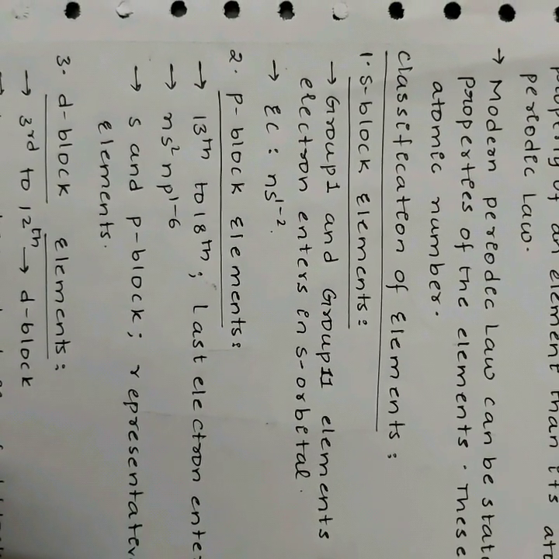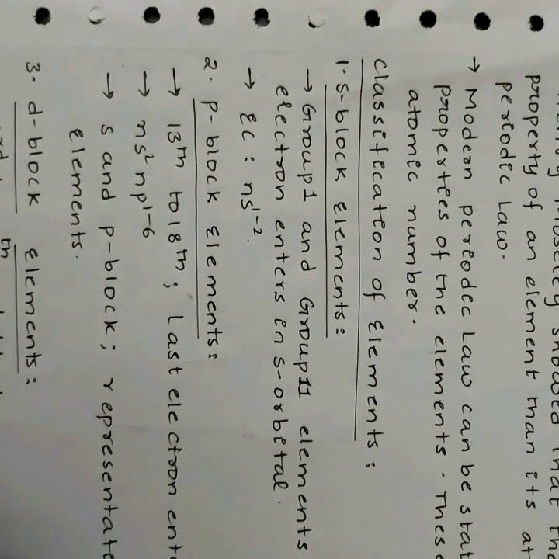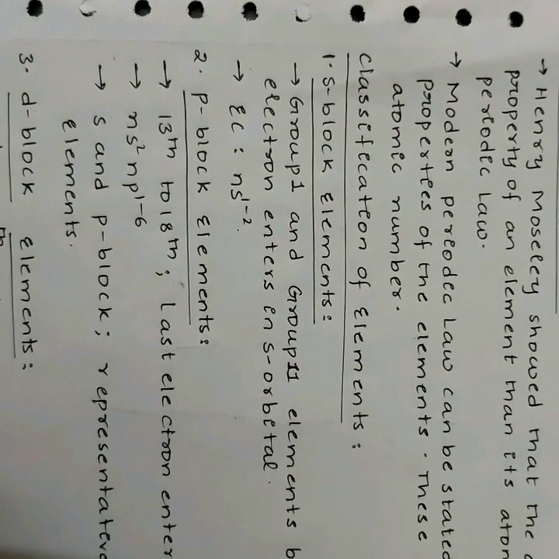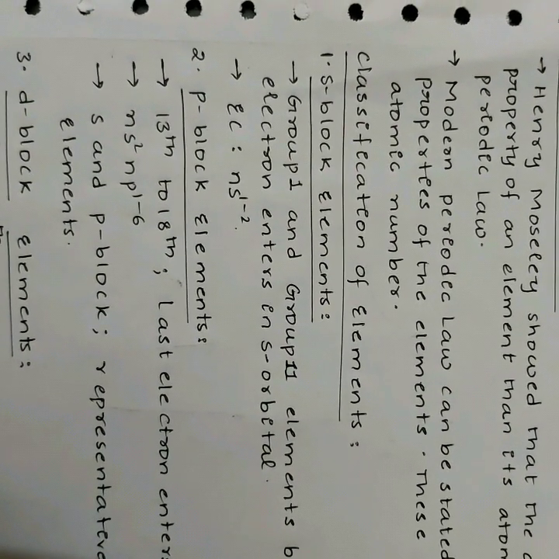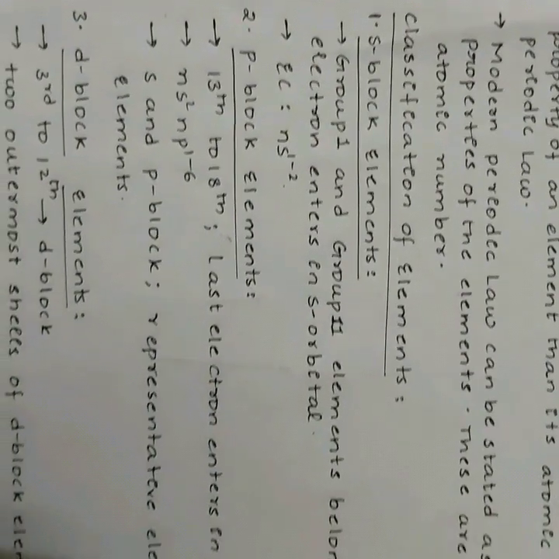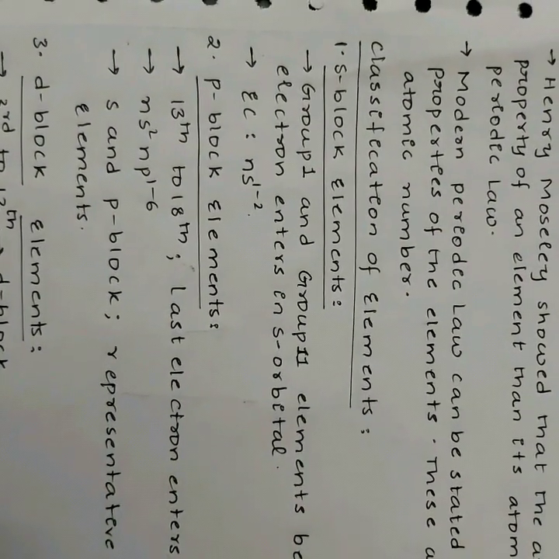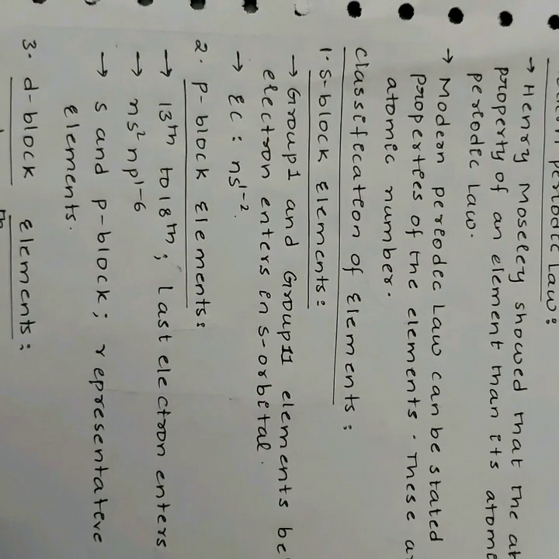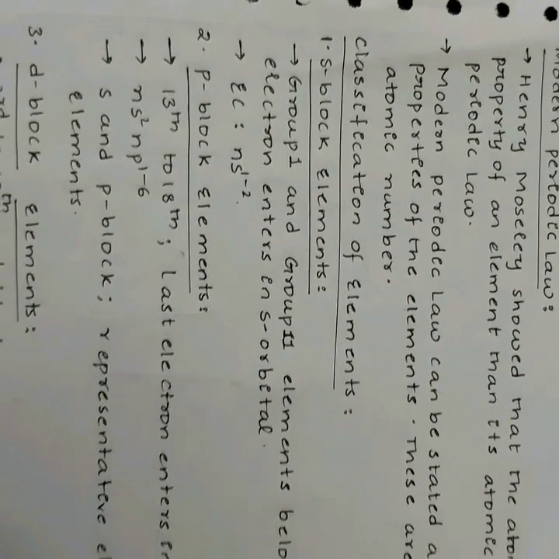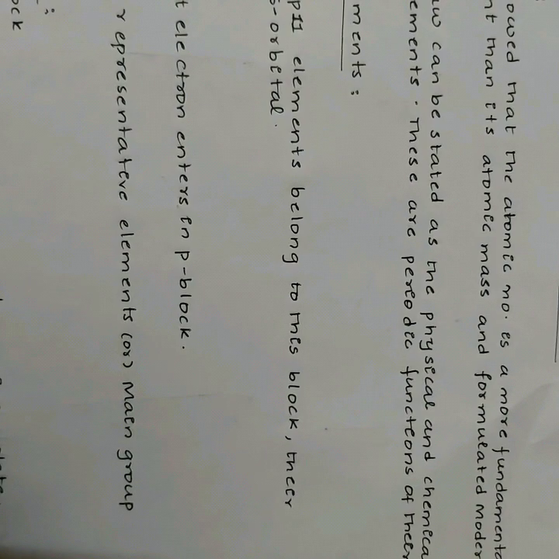s-block elements. Group 1 alkali metals and Group 2 alkaline earth metals belong to this block. Their last electron enters into the s orbital. The general electronic configuration is ns1 or 2. p-block elements. The groups 13 to 18, excluding helium, belong to this block. Their last electron enters into the p orbital. Their general electronic configuration is ns2 np1 to 6. The s and p-block elements together are called representative elements or main group elements.